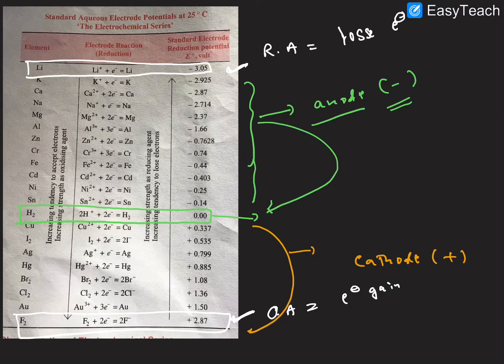So in these two cases, in one the hydrogen electrode acts as the cathode, but in the other case the hydrogen electrode acts as the anode, right? I hope it is clear. Let me explain with examples, you can understand very clearly.